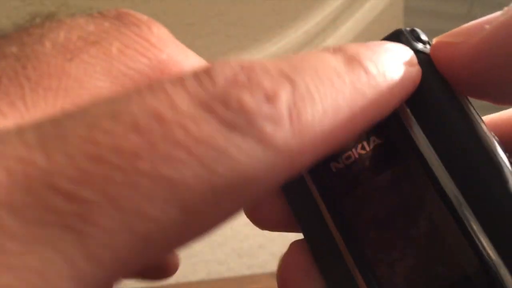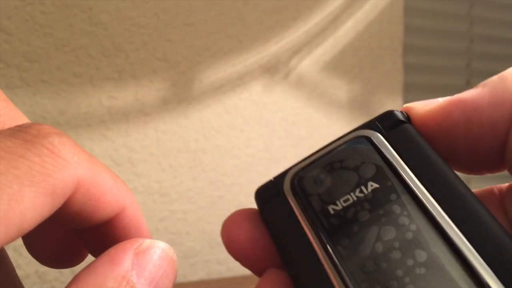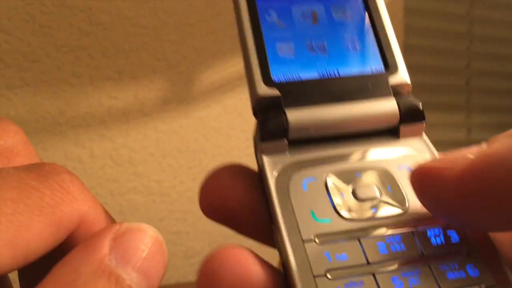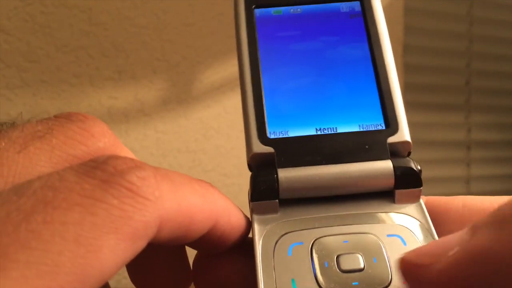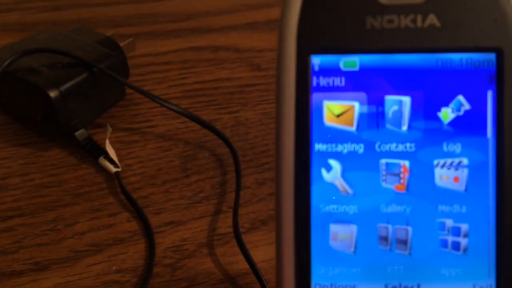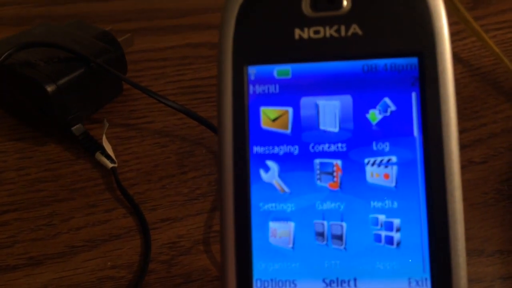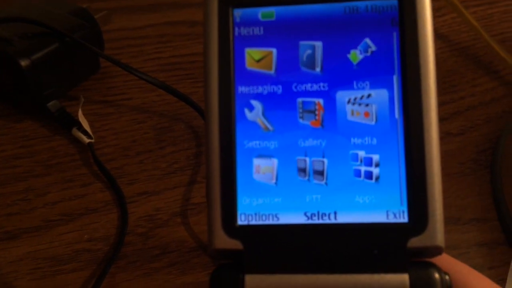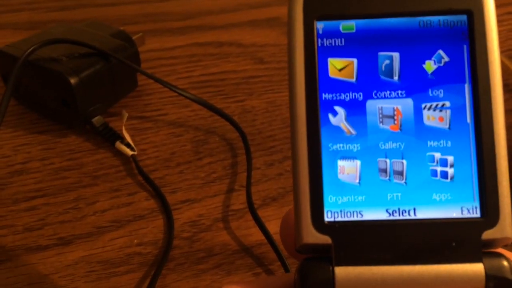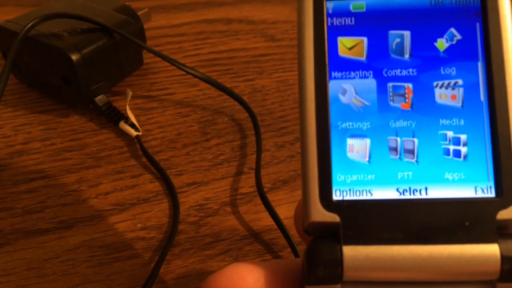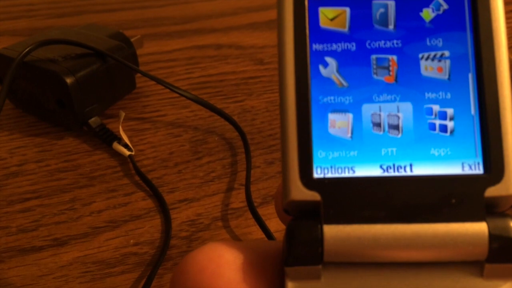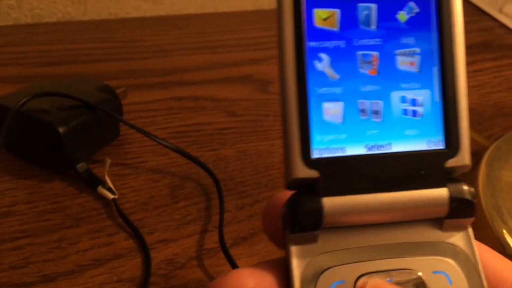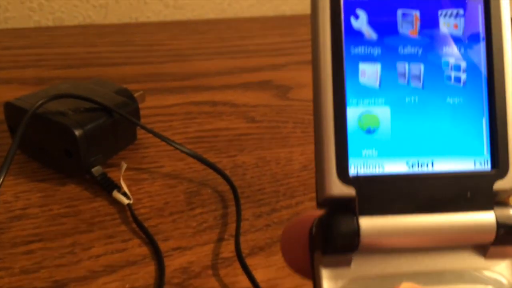This is how you open it. You push that and it opens. Okay, let's look at the menu. We have messages, contacts, logs, media, the gallery, settings, organizer, push to talk, and the apps. And down here we have the web.